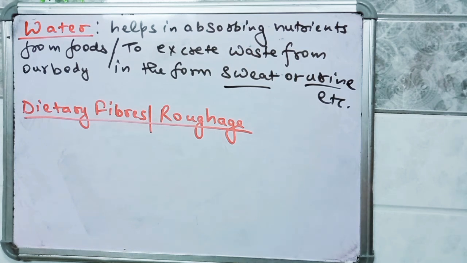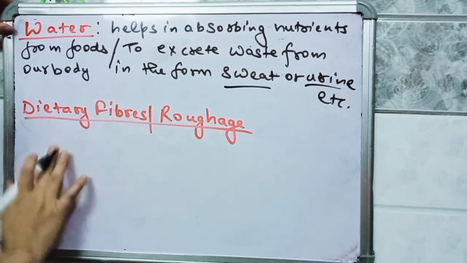So water is absorbed by body from the foods also. Vegetables and fruits contain water in it. For example, cucumber, watermelon has large quantity of water present in it. So when you eat them, your body will absorb water.